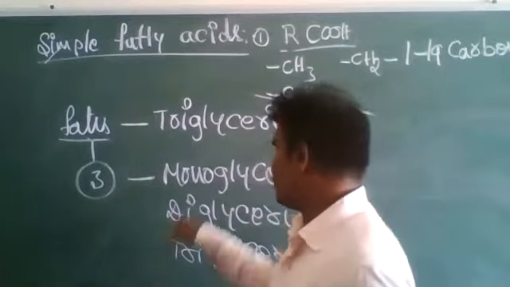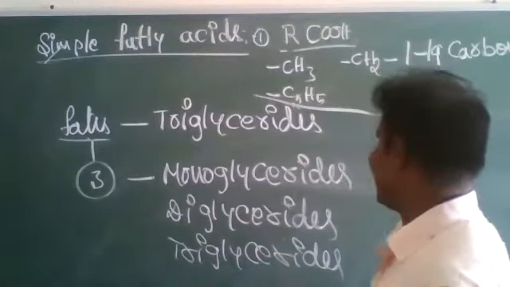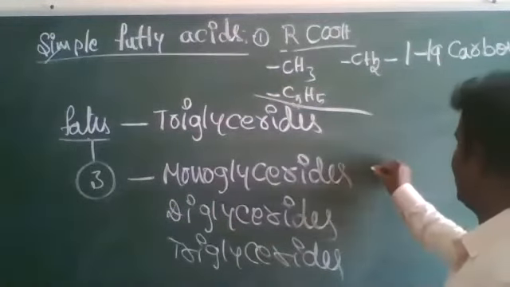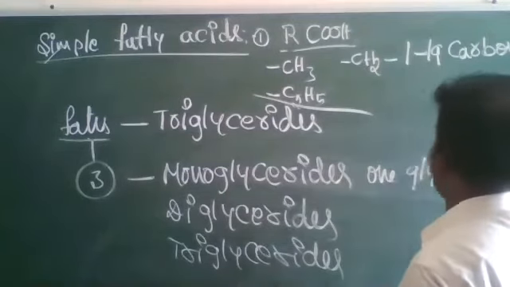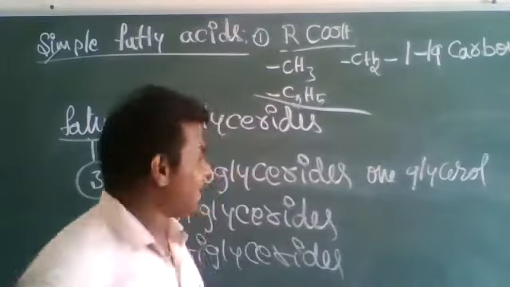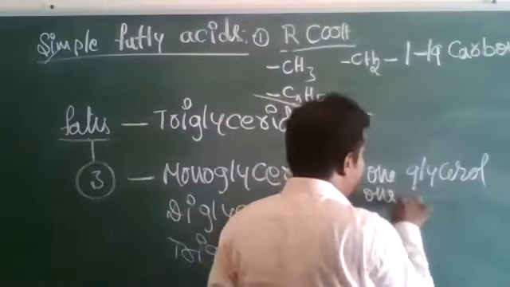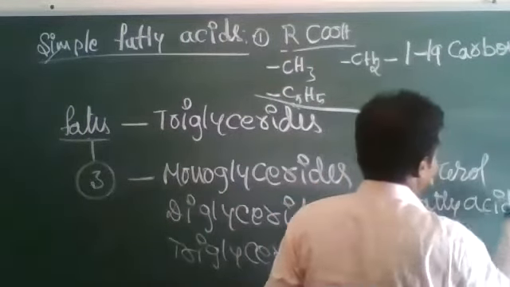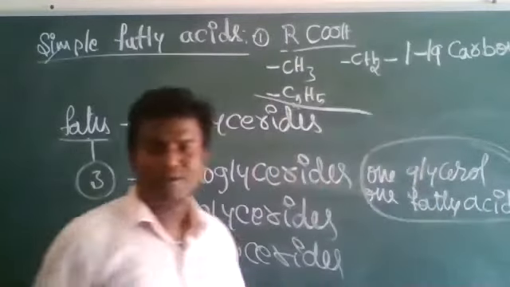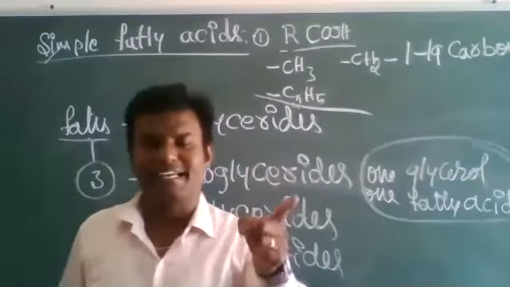Monoglyceride: one glycerol reacted with one fatty acid. Mono means one fatty acid, one glycerol.